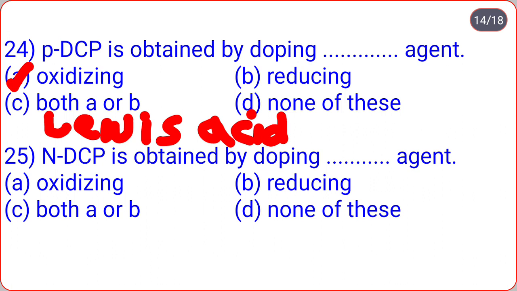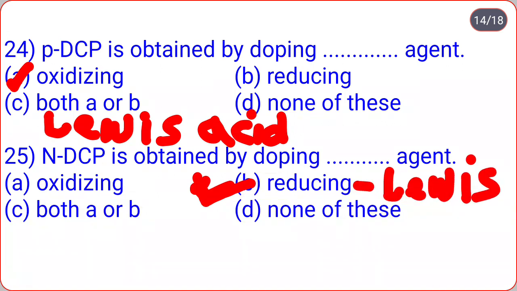Then next question, NDCP is obtained by doping dot dot agent. Oxidizing, reducing, both A or B, none of these. So the correct option is NDCP is obtained by doping reducing agent. Reducing agent means Lewis base: sodium, lithium metals or ClO4 minus, remember that. And NDCP means N doped conducting polymer. DCP means doped conducting polymer.